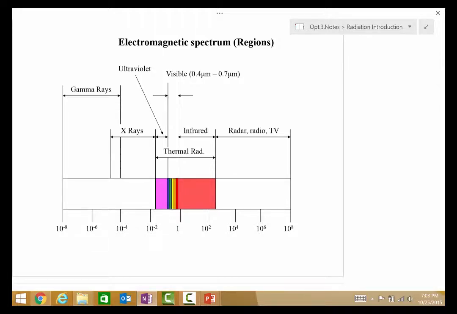As we look at the electromagnetic spectrum, we see that visible light is this 0.4 to 0.7 micrometer. This is going to be interesting because our sun has a temperature of approximately 6,000 Kelvin, and we'll see that this 6,000 Kelvin is a meaningful representation for Wien's displacement law to identify where our visible spectrum is.